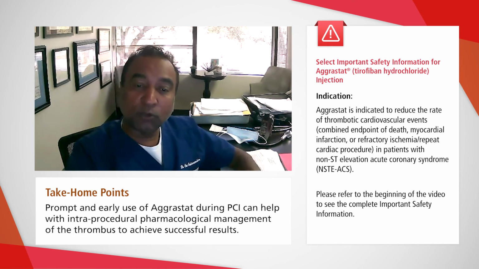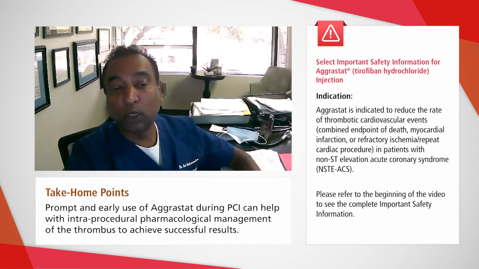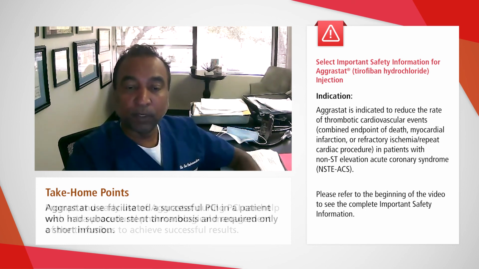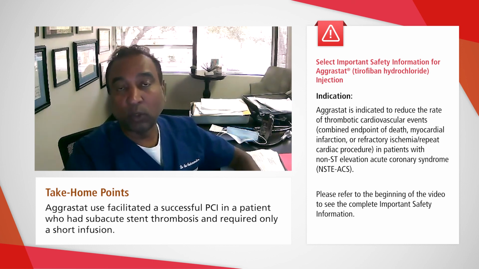Prompt and early use of Aggrastat during PCI can help with intraprocedural pharmacological management of the thrombus to achieve successful results with no distal embolization and complete thrombus resolution. Aggrastat use in this case facilitated a successful PCI in a patient who had subacute stent thrombosis and required only a short infusion.